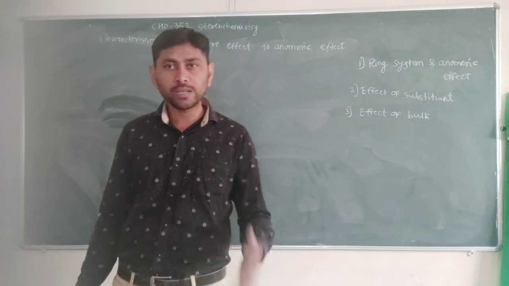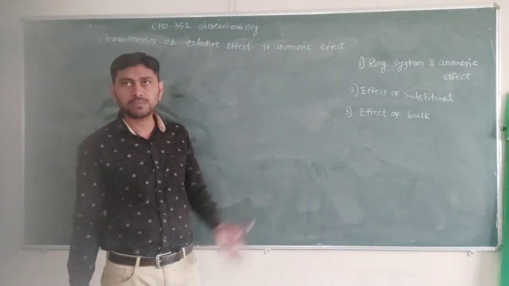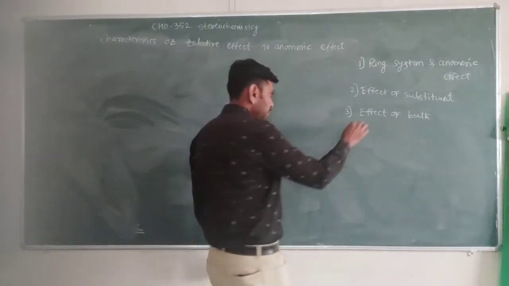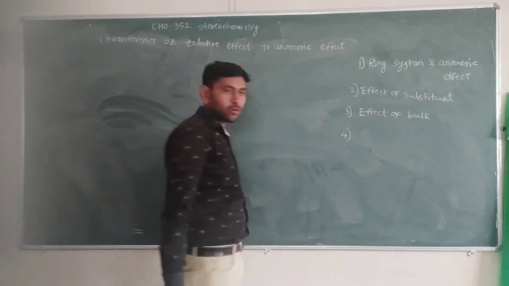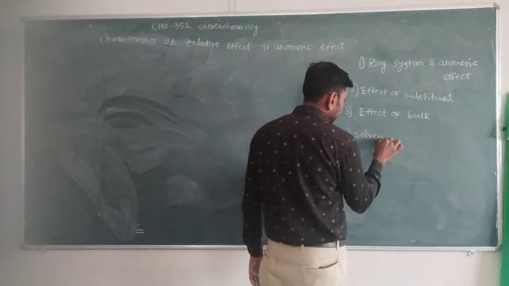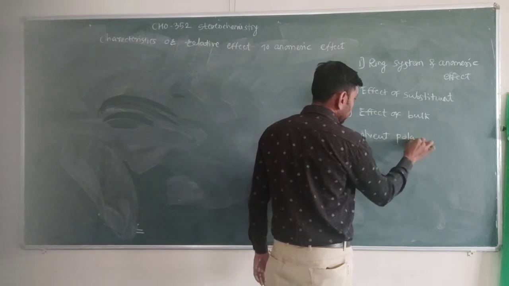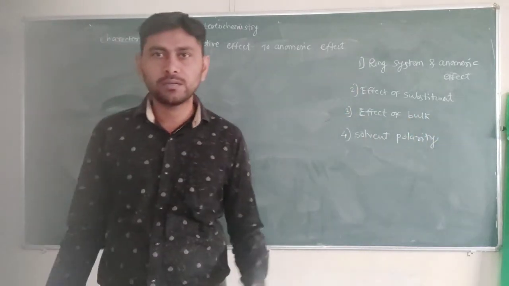What is the effect of a bulky group? When the bulkiest group or atoms are present in the substituent at the anomeric carbon. Effect of bulk. We have to study the effect of solvent polarity. What is the solvent polarity effect?